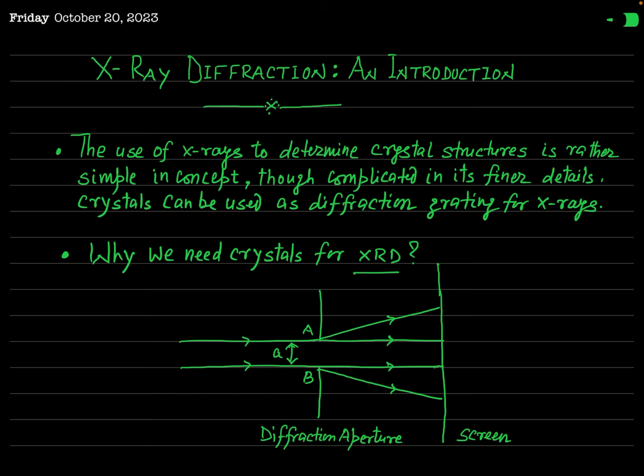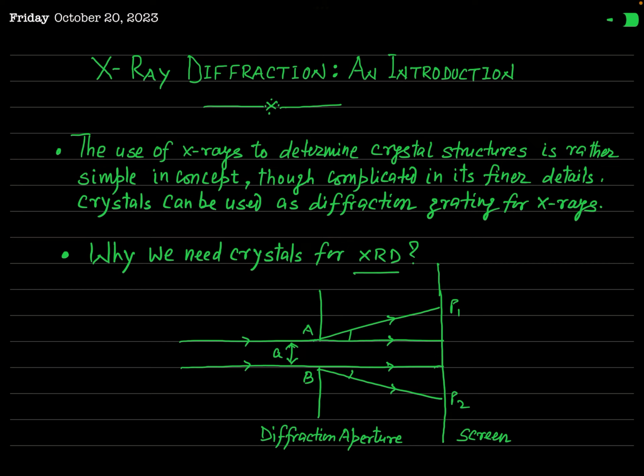Then we know that apart from the rays which move undeviated after incidence, there are also beams which get diffracted or deviated from their original directions. As you can see, I have shown the beams striking the screen at points P1 and P2. These are diffracted beams, and then these diffracted beams interfere and produce the diffraction pattern on the screen.